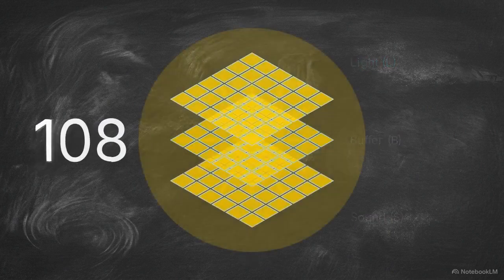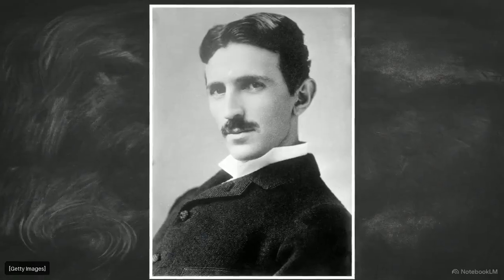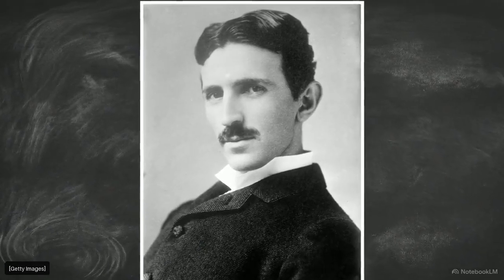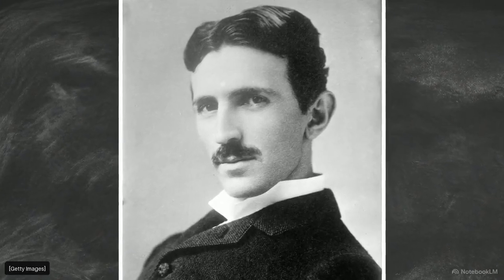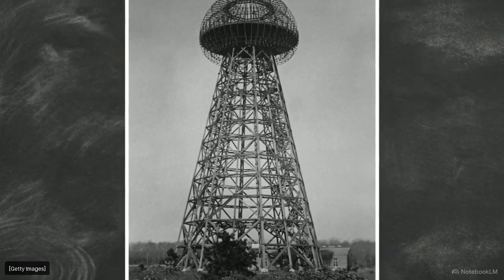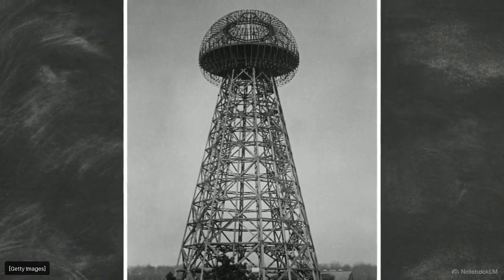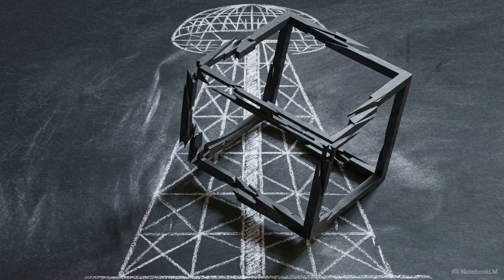Because we are calculating across the three fields of the dual of the zero-state singularity, Nikola Tesla spent his later life obsessed with the frequencies of 3, 6, and 9, suspecting they were fundamental to the structure of reality. He attempted to build the Wardenclyffe Tower to tap into these frequencies, essentially trying to engineer a cubic zero-point condition within the Earth's atmosphere. Tesla's tower failed because of its linear construction. He built a vertical monad, a line, expecting it to force a three-dimensional cubic resolution. The engineering simply didn't match the required geometry.